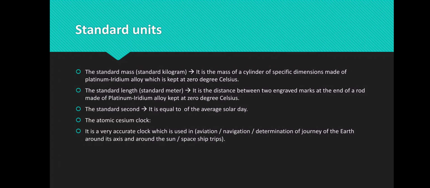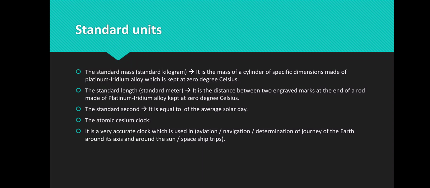We use the atomic cesium clock for measuring, for example, aviation trips, navigation trips, spaceship trips, and the journey of the Earth around its axis, how much time it takes to rotate around itself, to rotate around the sun, and so on.